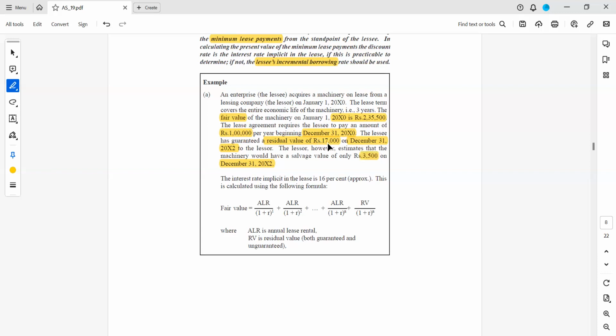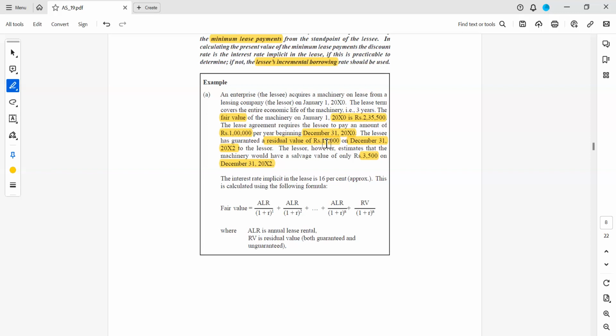He is charging 17,000. Let this guy take this equipment or asset, let him pay 17,000. But as per lessor's estimates, it will be 3,500. We have nothing to do with this 3,500 because we are talking in the books of lessee. As per lessee, the total payment is every year 1 lakh he has to pay. This is the lease payment. And at the end of the third year, apart from this 1 lakh, he has to pay 17,000 to own the asset.